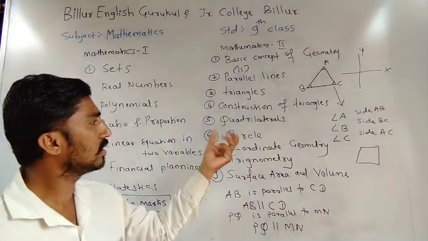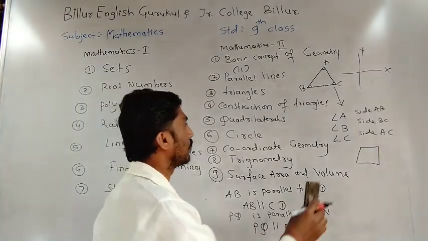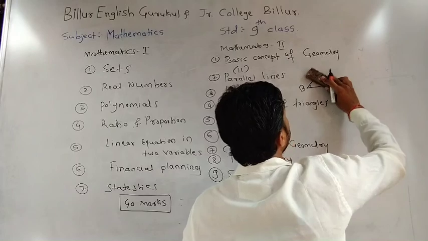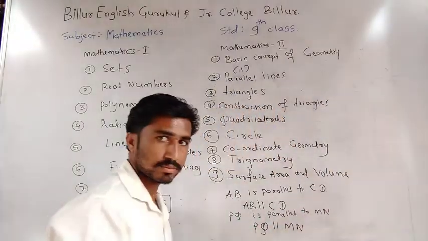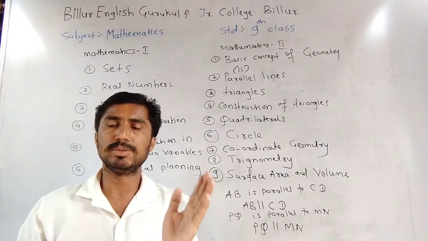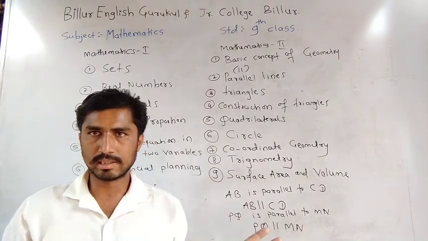Okay. Next, circle. All of you know about the circle shape. Your college ground is a circle, and the ring you use is a circle.